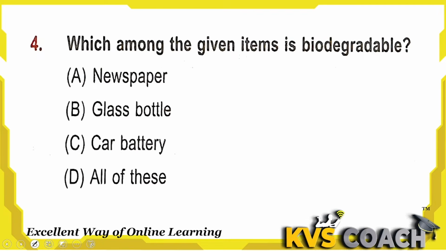Next is, which among the given items is biodegradable? A biodegradable substance can be degraded. The first one is newspaper, made of wood and paper mixed with water, and it can be biodegraded easily.